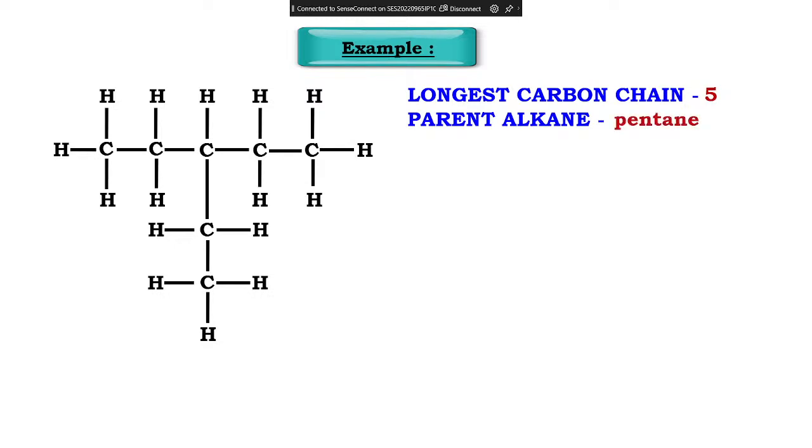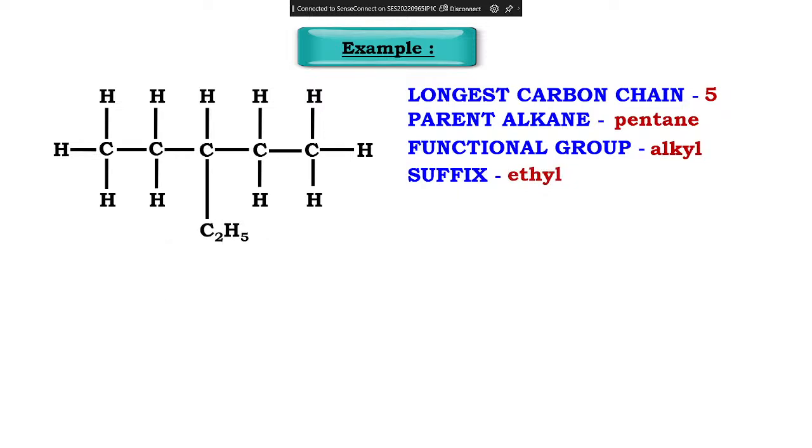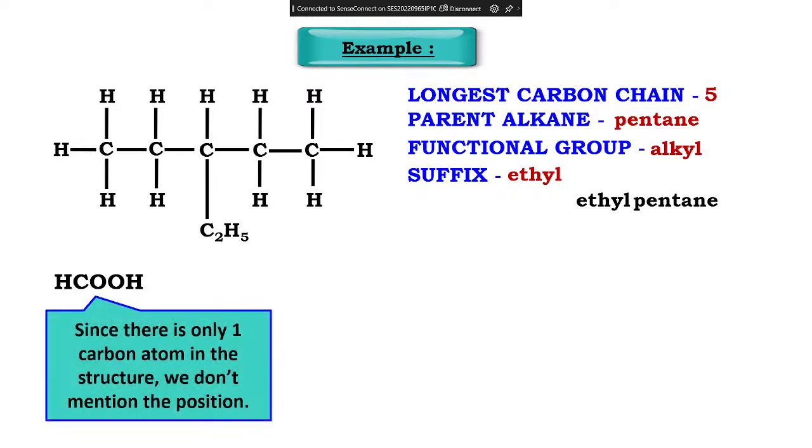You have to check first which is the longest chain. The parent alkane will be pentane. The substituent is an alkyl group, because it is C2H5. इधर क्या हो जाता है? C2H5. So the prefix will be ethyl, C2H5, and this becomes pentane. Ethylpentane.